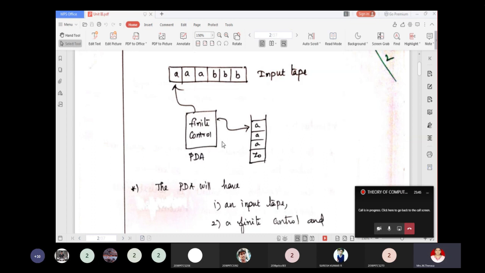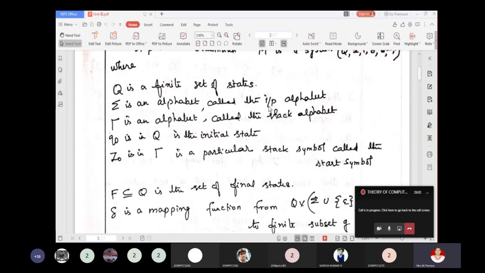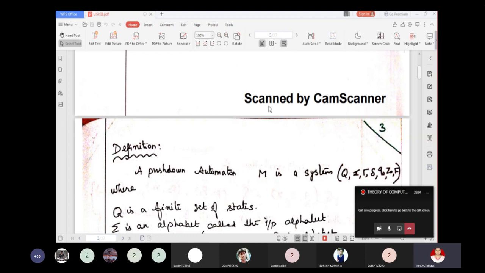Finally, the top stack symbol could be replaced by two or more symbols, which has the effect of changing the top stack symbol and then pushing one or more new symbols onto the stack. So we can define this pushdown automata formally using 7 tuples.